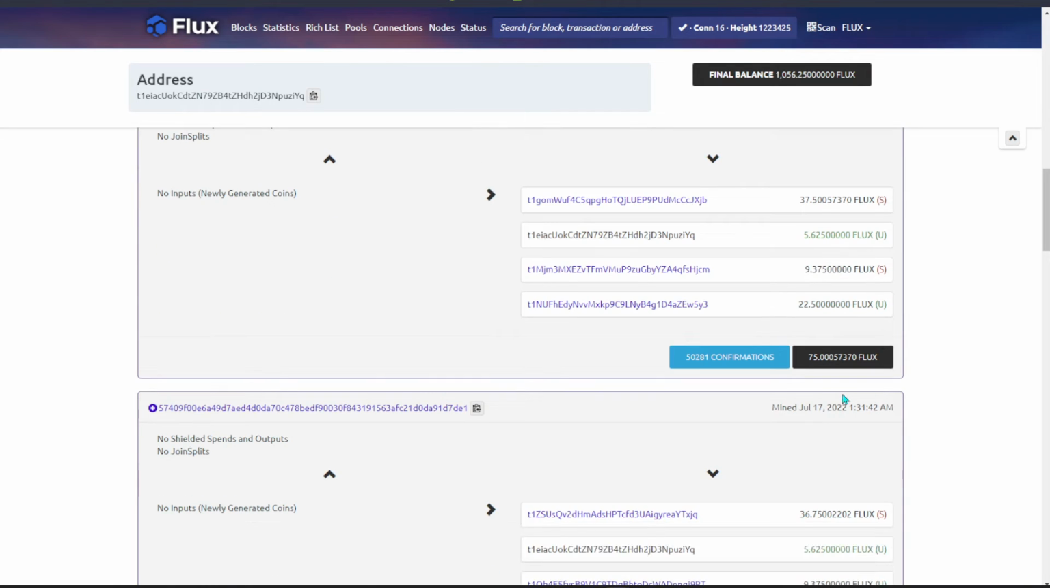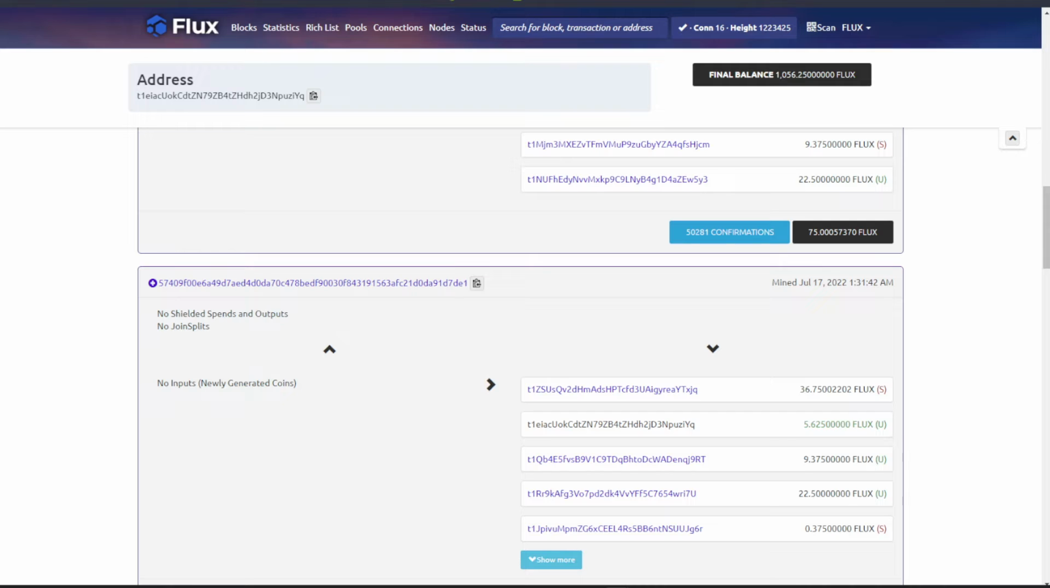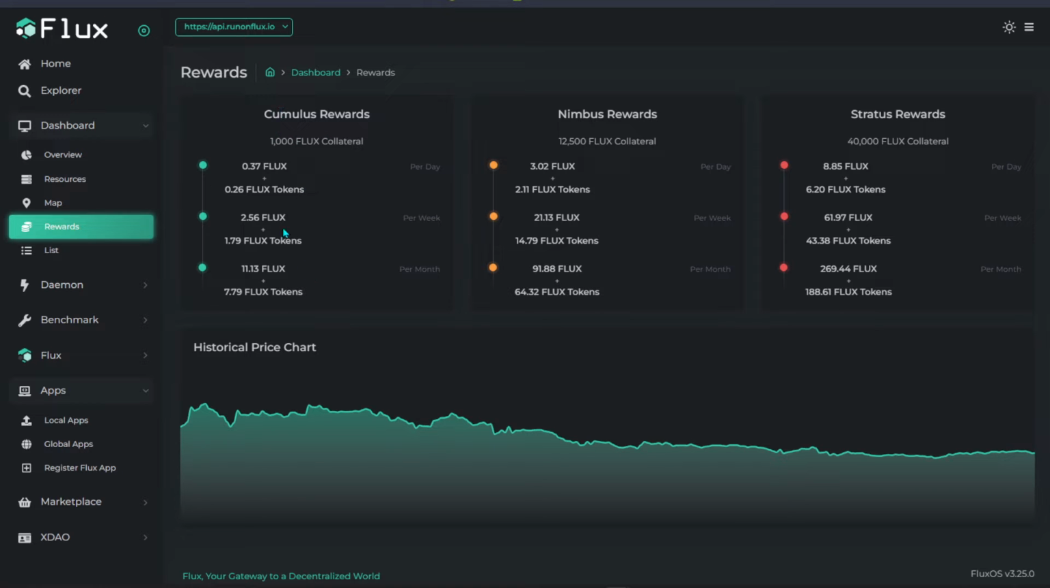Sometimes it's 10 days, but of course the Cumulus node itself is definitely growing. More and more people are signing up for the Cumulus node because it is slightly cheaper to start off with, and the hardware requirement is very little. You can run it on a VPS, and from there you can just run the node.